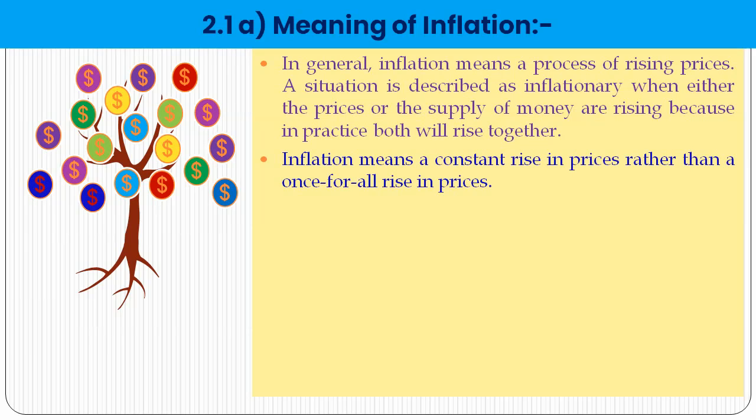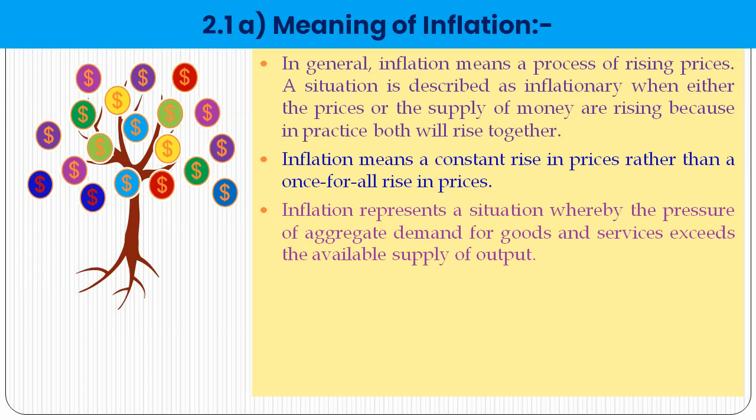Inflation means the constant rise in prices rather than a once-for-all rise in prices. So a constant rise in the price is called inflation. Inflation represents the situation whereby the pursuit of aggregate demand for goods and services exceeds the available supply of output. So when demand for goods exceeds the available output, that is the situation of inflation.